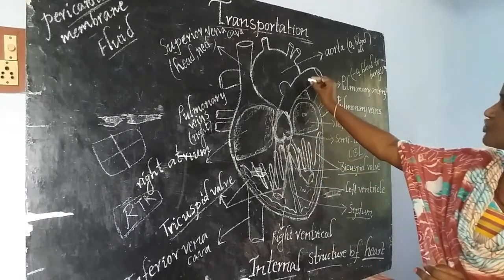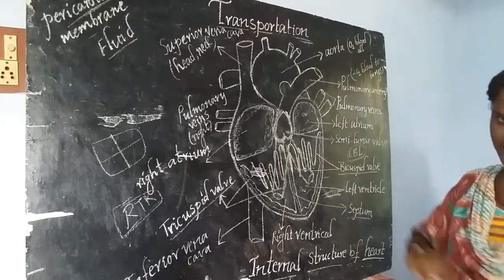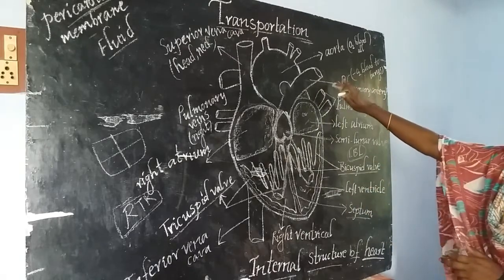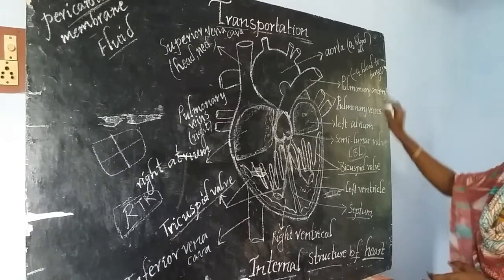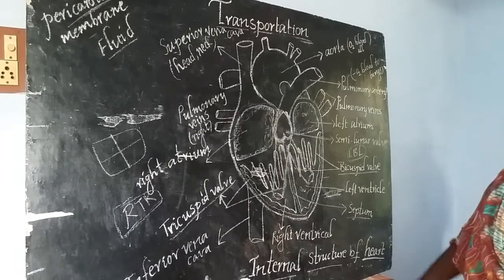If we talk about the small artery, it is called the pulmonary artery. The function of the pulmonary artery is to send what kind of blood? Deoxygenated blood.